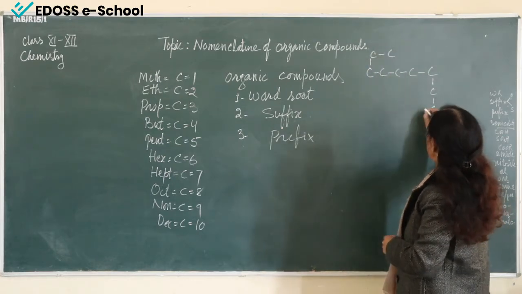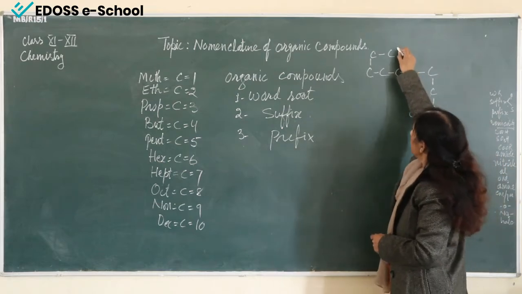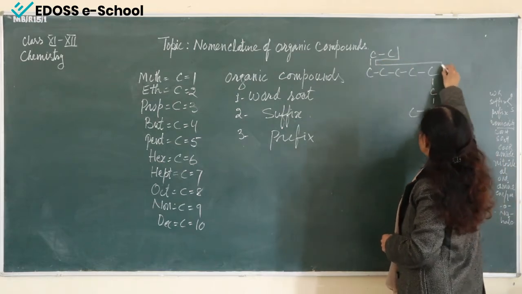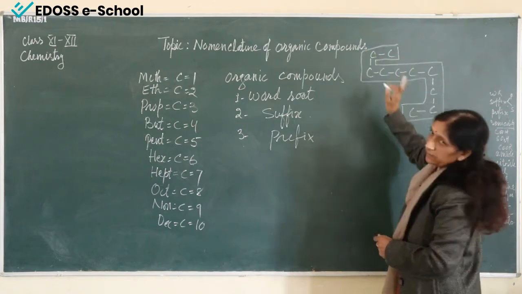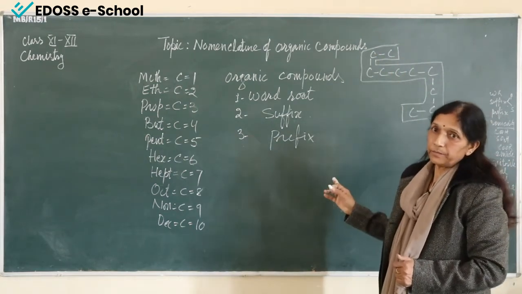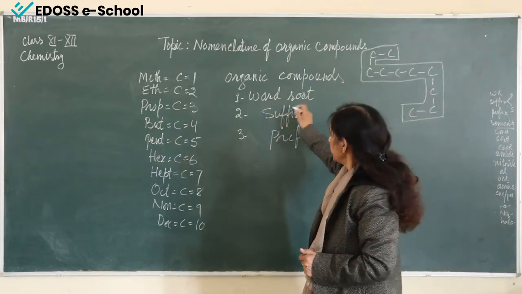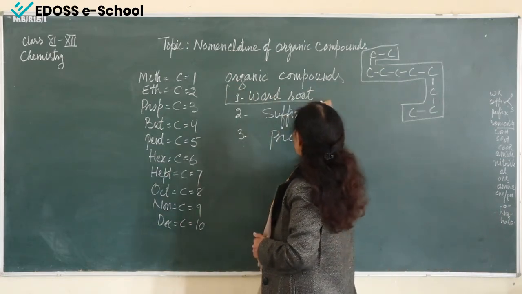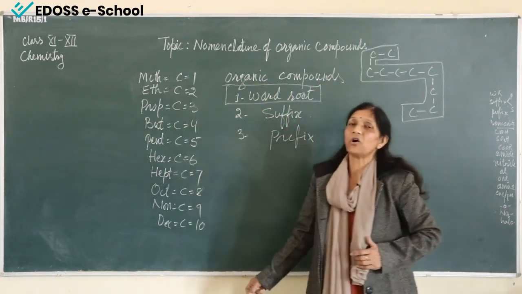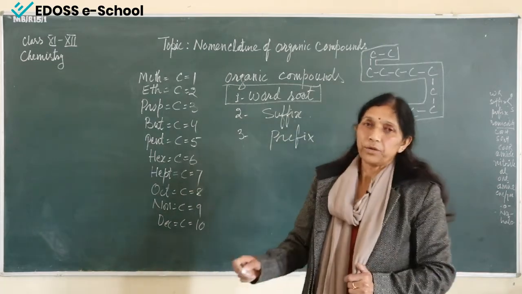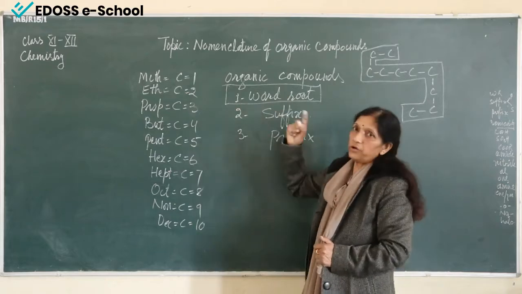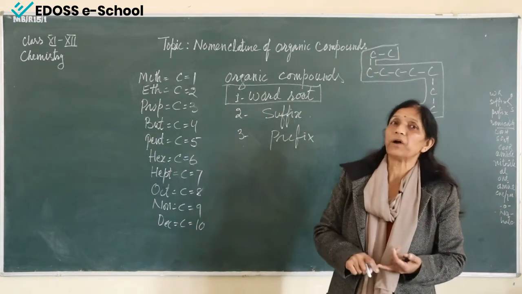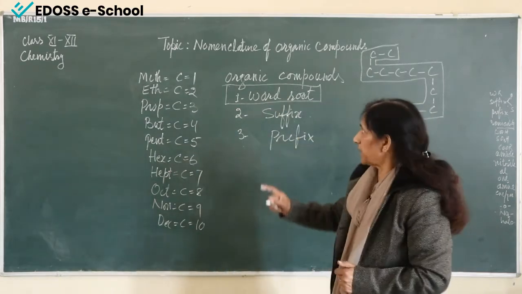In this way we can see the carbon chain doesn't have any breaking. It is a continuous chain. So the first important thing is to recognize the word root, that means how many carbon atoms are present in the organic compound.